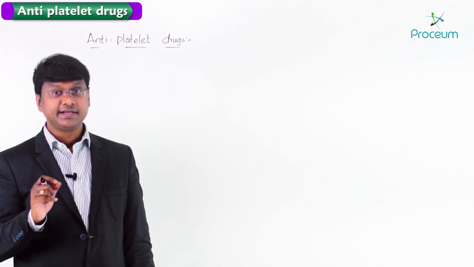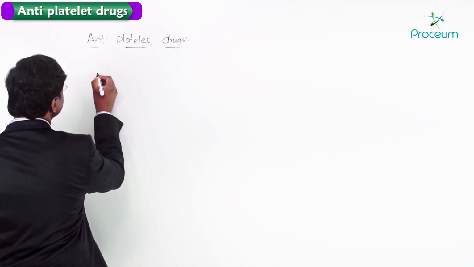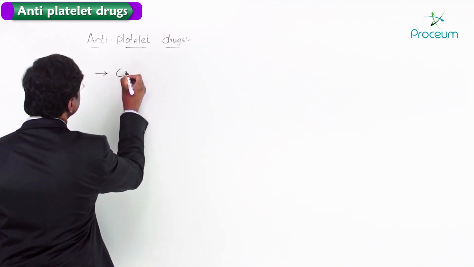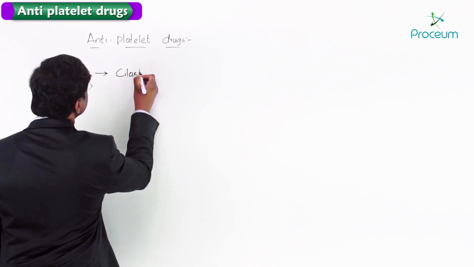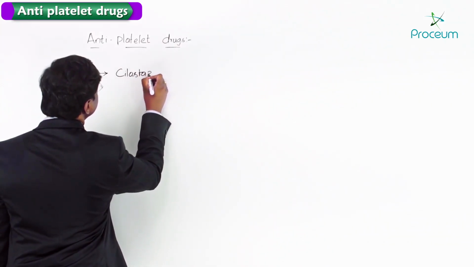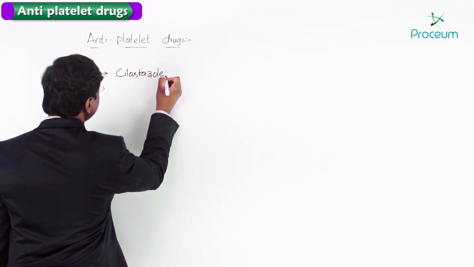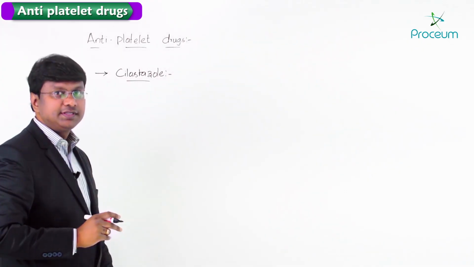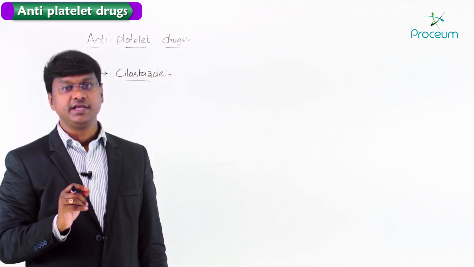Let me discuss another important antiplatelet drug, that is cilostazol. This particular cilostazol is a phosphodiesterase 3 inhibitor.